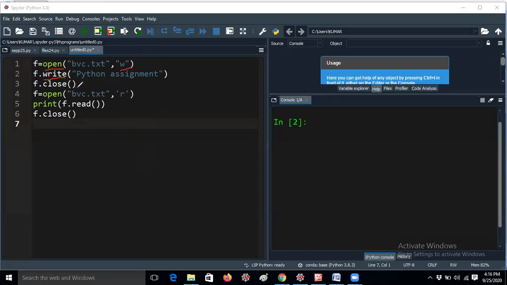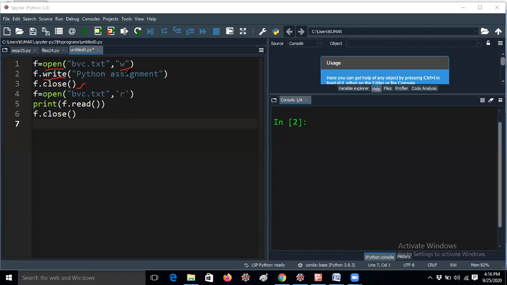f.close is a method. Whenever we are closing this, for example, if my work is done in Spyder, you will close the window, right? In the same way you have to close the file. That's the reason for f.close. It does not require any parameter. And you can write the same lines in a single program, that means reading and writing in a single program.